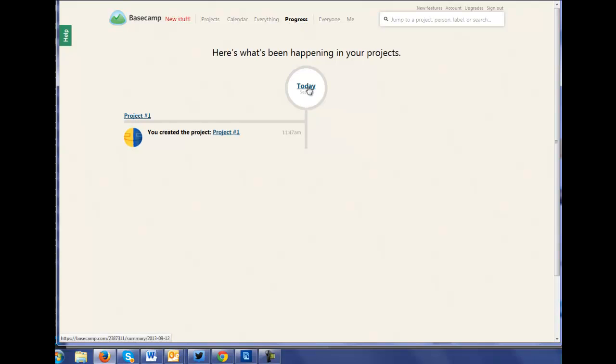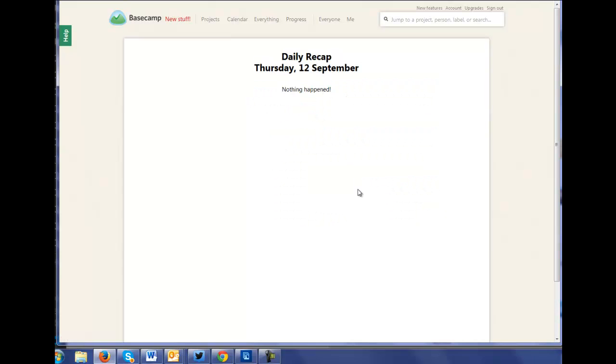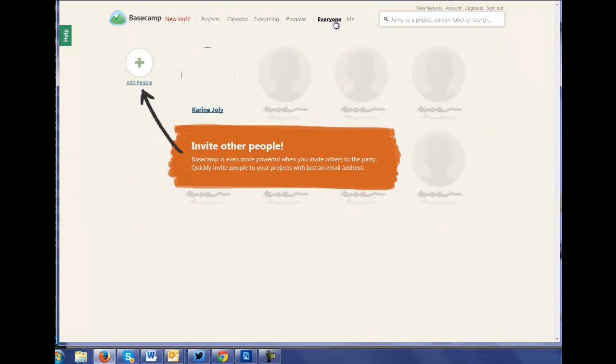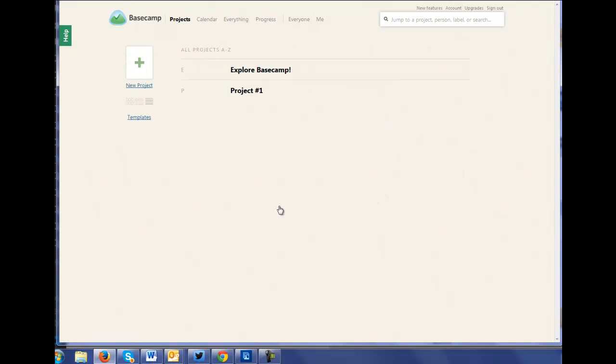So what happened today? I just created a project. If I click on today, okay, so it's like a little report. You can get a little daily report. I mean, I have access to what was done. Everyone would be, if I add people, so your team or your client. A quick look at the Basecamp free account.